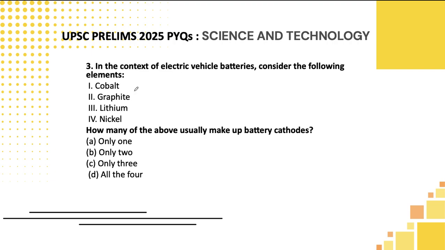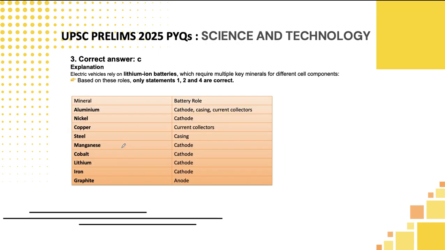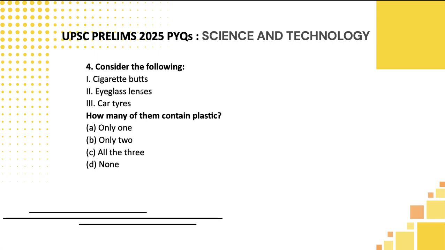Let's move to the third question, students. In the context of electric vehicle batteries, they are asking how many of them are made up of cathodes. So let's apply the chemical formula. Cobalt Co3+, lithium Li3+ or 2+, nickel also Ni3+ or 2+. All these have the same kind of chemical formula and polarity. But when it comes to graphite, it is an exception which you can eliminate, and you can arrive at option C, which will be the correct answer here, students. Why have we eliminated graphite? Because graphite is listed as anode. Let's move to the fourth one.